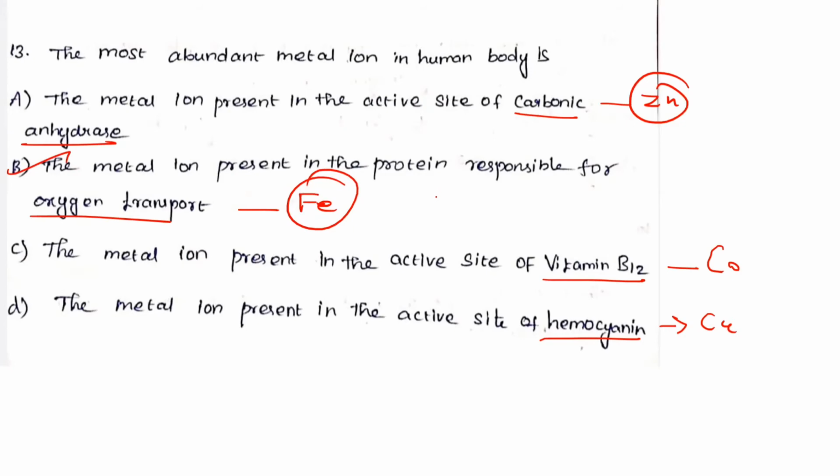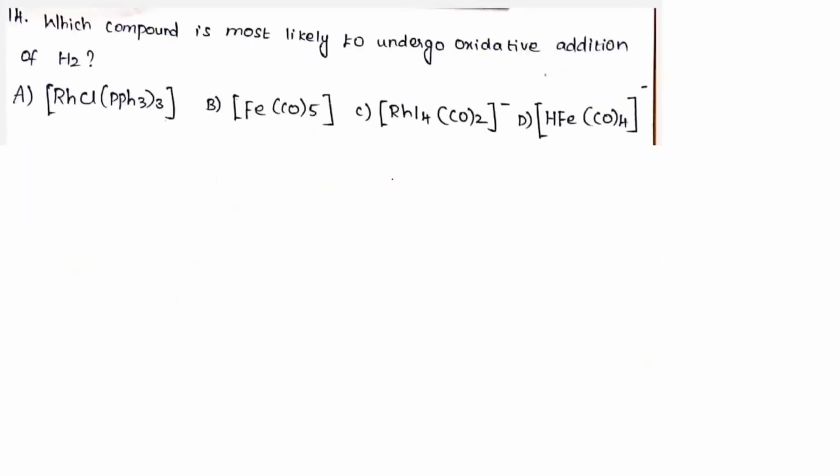This is a bioinorganic question, right? If you know the metal in each, carbonic anhydrase means zinc, vitamin B12 you have to know cobalt, hemocyanin you have to know copper. Now, among the four, which has the higher content in the human body? Fe. Therefore, option B is the correct answer. And let's go for the next question.